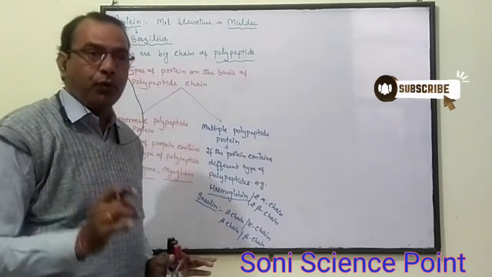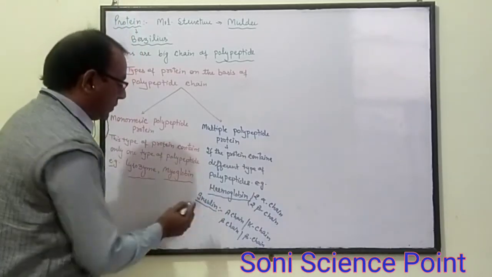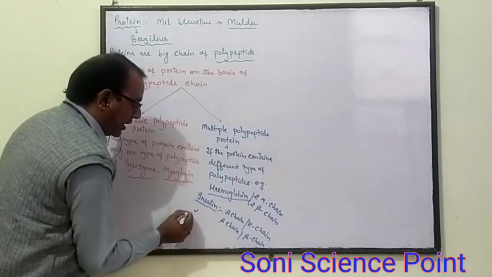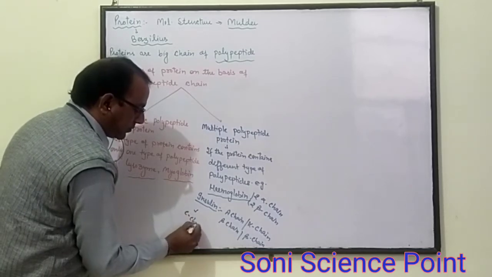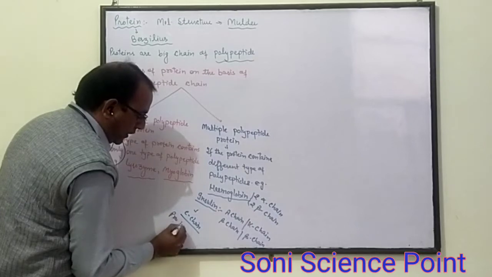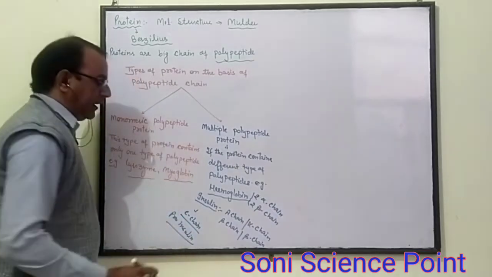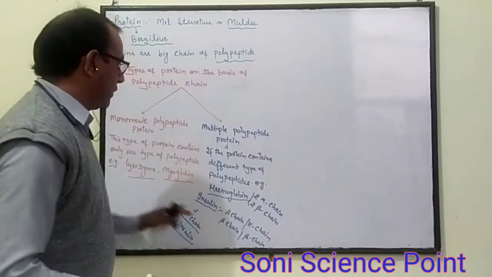But in the immature stage, the pro-hormone known as proinsulin, it also contains one more chain called the C chain. The C chain is present only in proinsulin; otherwise, it contains only two chains.